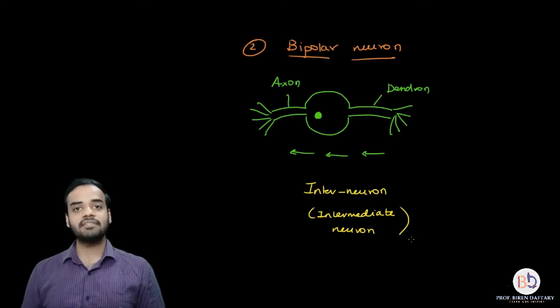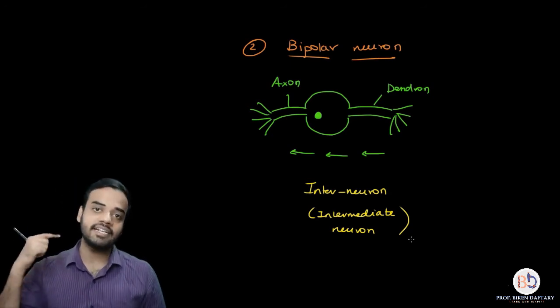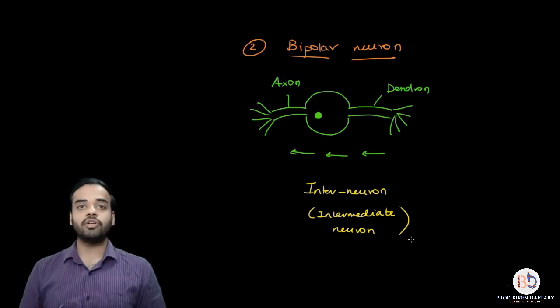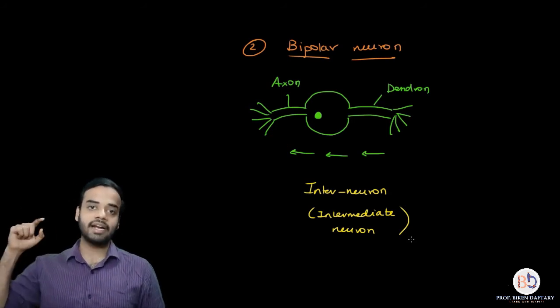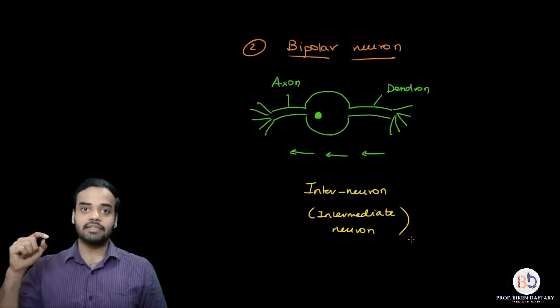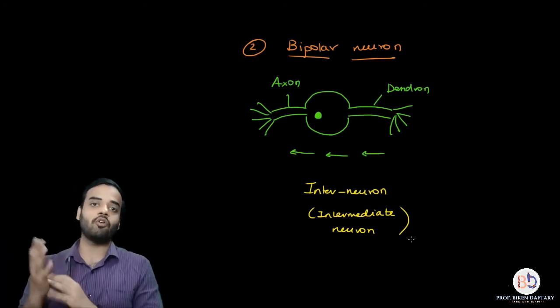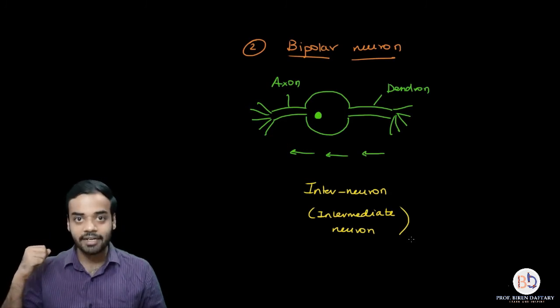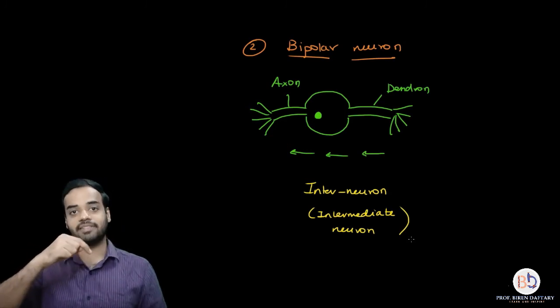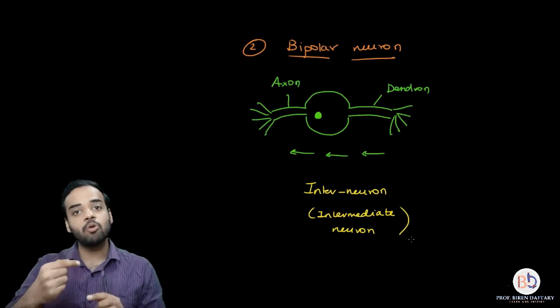The interneuron takes the decision, and then an impulse is generated and sent to the target muscle. For example, as soon as I remove my hand from the hot object, this motion is because of all the muscles responsible for retracting my hand back, right? That impulse will be carried by motor neuron.